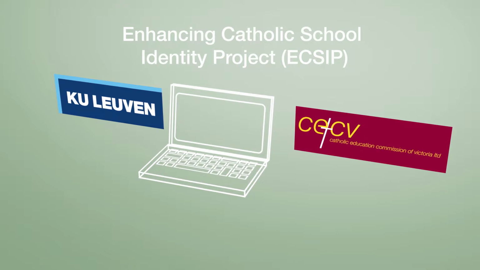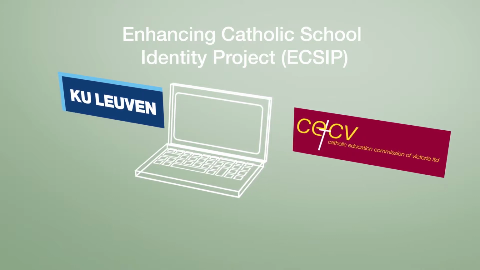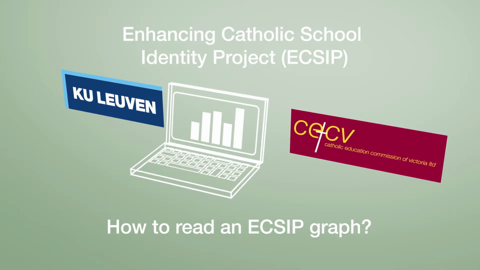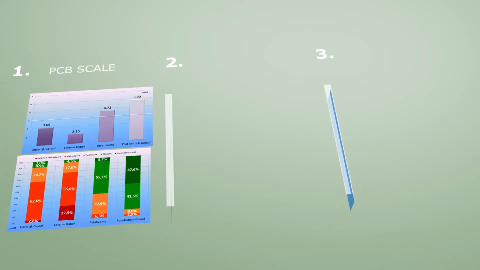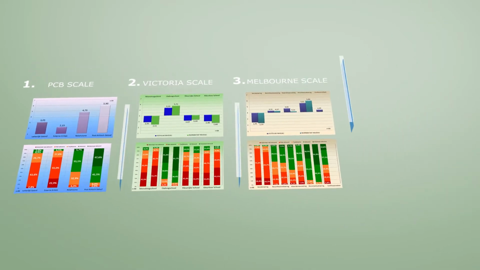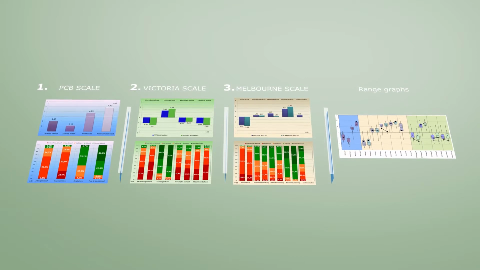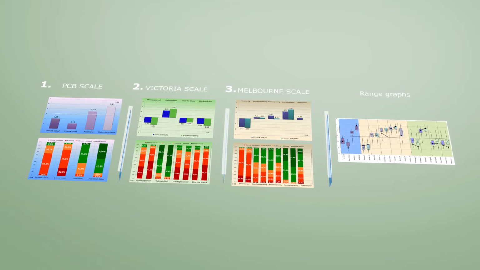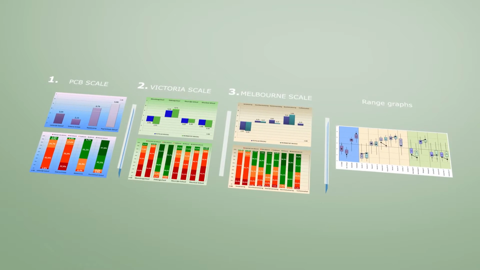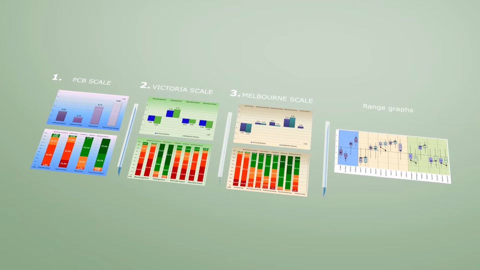The ECSIP methodology explores the Catholic identity of your school through the use of 3 scientific measuring instruments, each with its own type of graphs. We will discuss the graphs of the following 3 typological models: the so-called post-critical belief scale, the Victoria scale, and the Melbourne scale. Additionally, we will show you how to read the ECSIP range graph that summarizes the results of the 3 scales in one overview. Reading graphs like these might seem difficult at first sight, but once you know the basics, it's not so difficult at all.